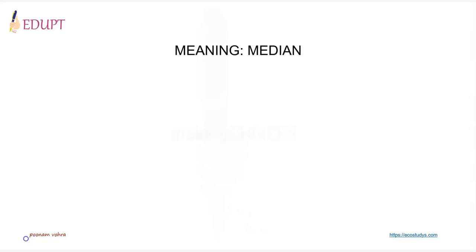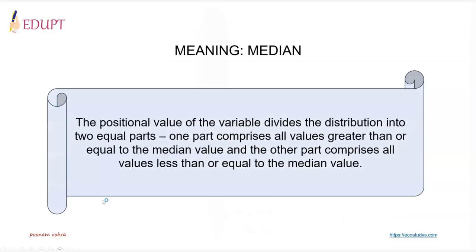So far, you have understood that arithmetic mean gets affected by the extreme values in the set of data. But when one tries to find the positional average, it is not affected by the extreme values. Let us learn about median. A median is the positional value of the variable that divides the distribution into two equal parts.